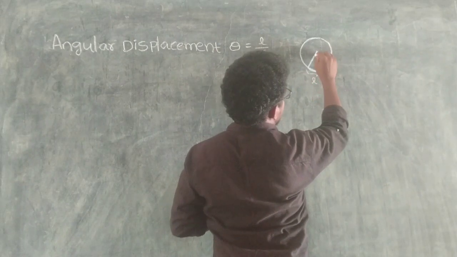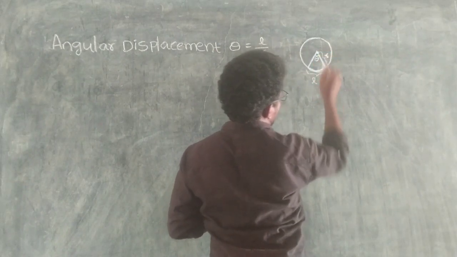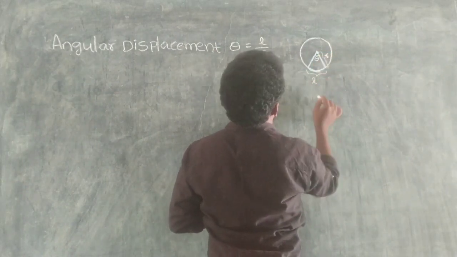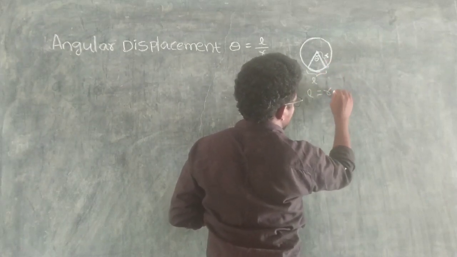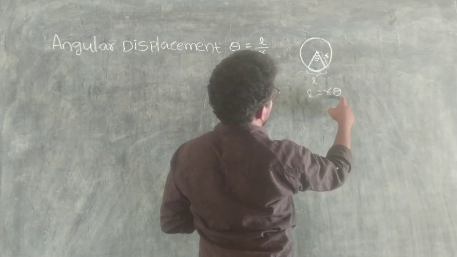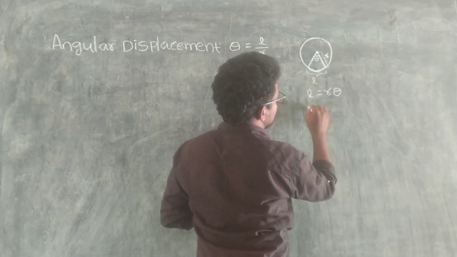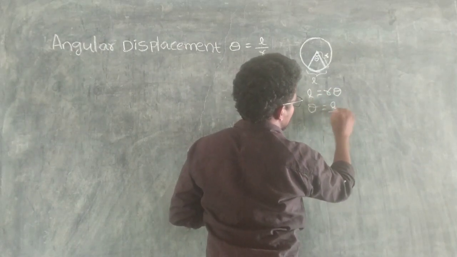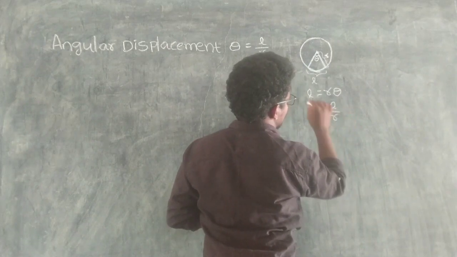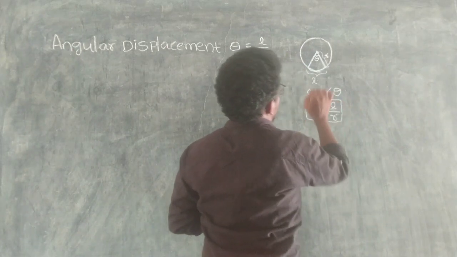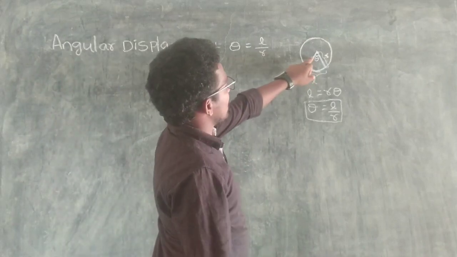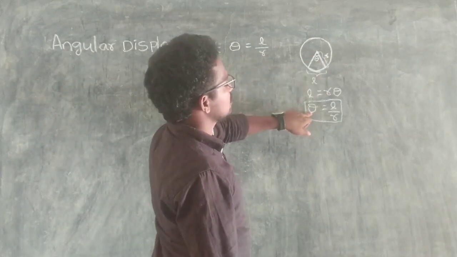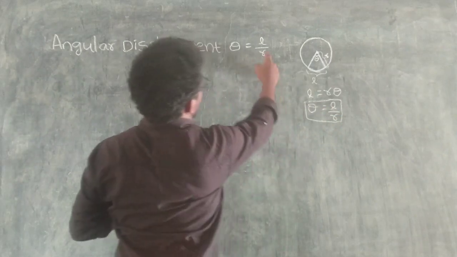So here this is the angle theta. Then we consider L equals r theta. Then theta equals L by r. This is the concept of angular displacement: theta equals L by r.